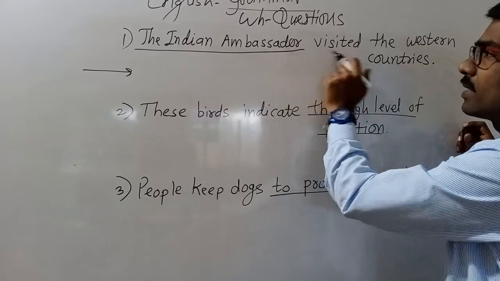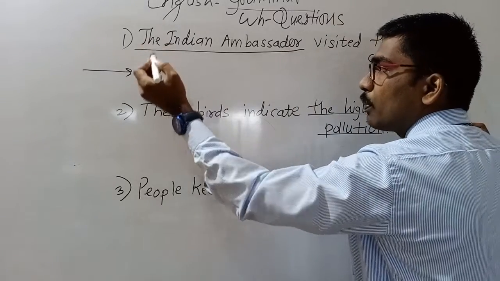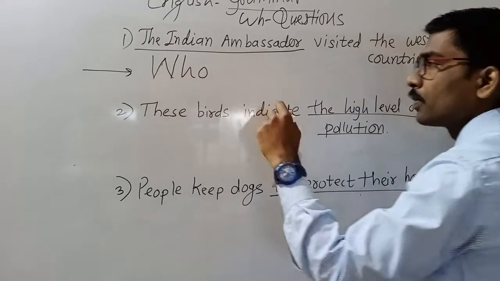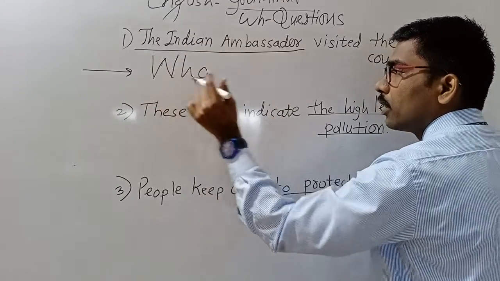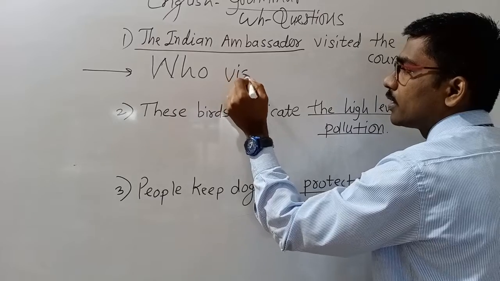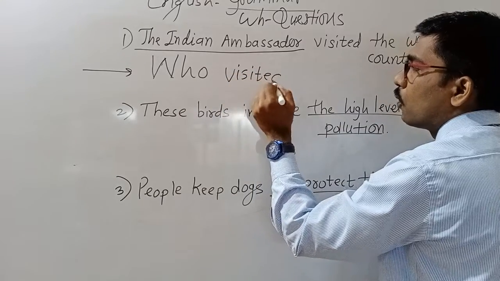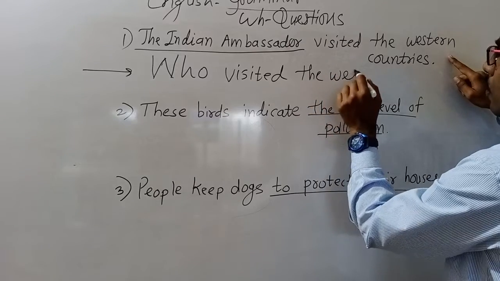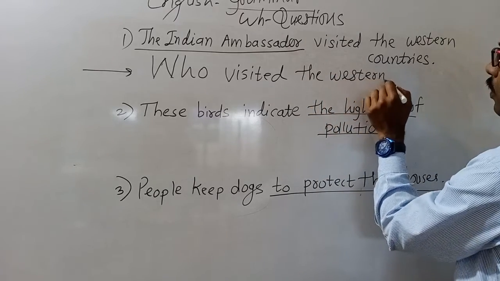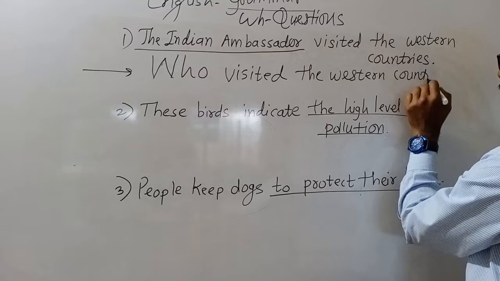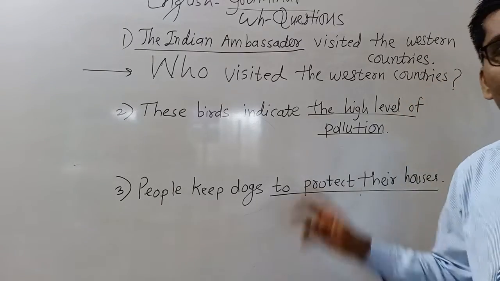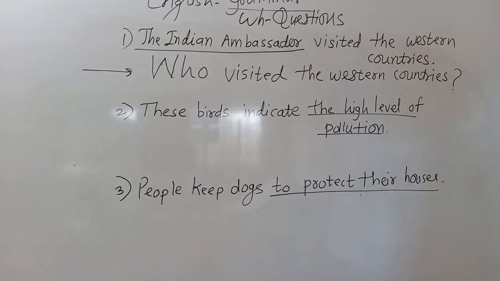Because it is a person, we have to use who. We should not use a helping verb. Who visited the Western countries? Very good, Veena. This is the correct answer.